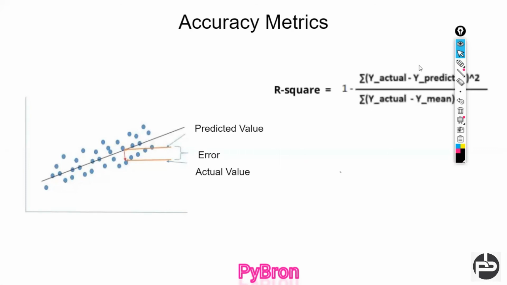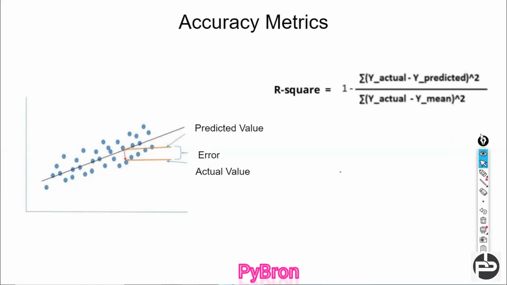What do you mean by R squared? Basically, R squared involves the y actual value and the predicted value. I'll annotate this: this is my y actual value, and this is my predicted value. Right now we are considering only these two points.